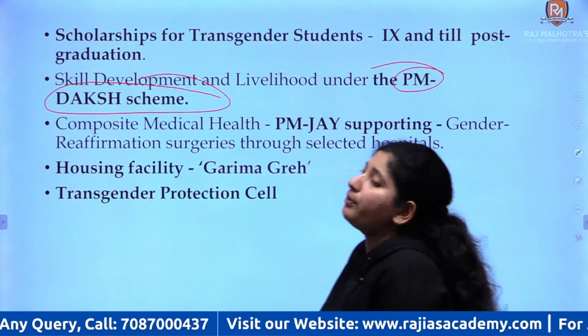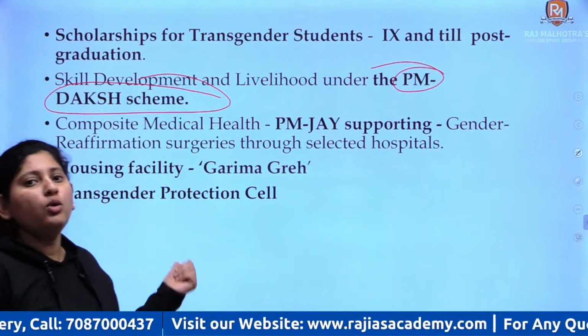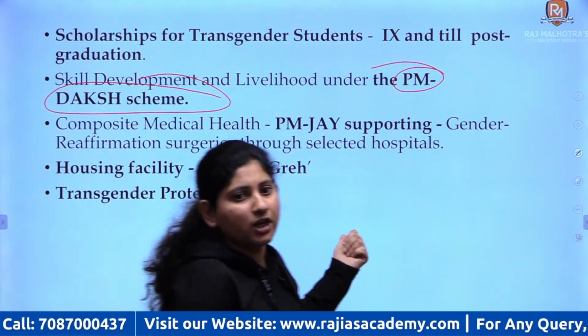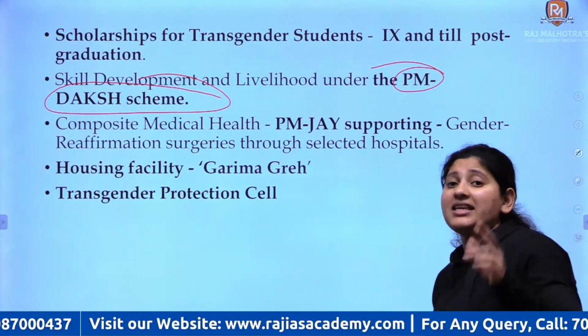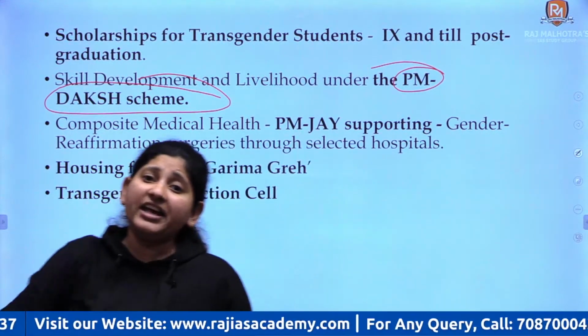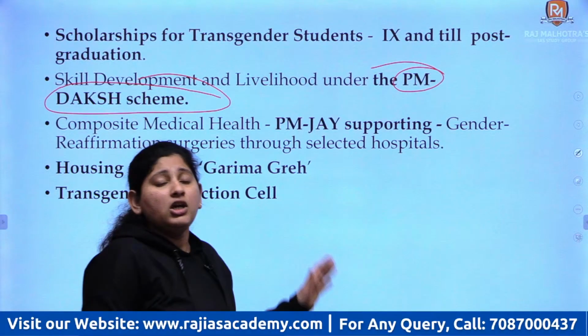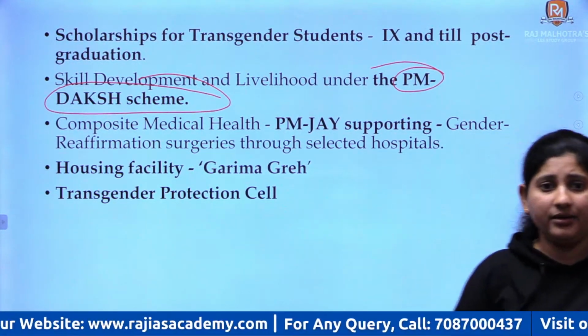Now through composite medical help we are going to provide them support through your Pradhan Mantri Jan Aushadhi Yojana, where they'll get the basic medical facilities, and also if they get gender reaffirmation surgeries done, there also they'll get proper help, right.